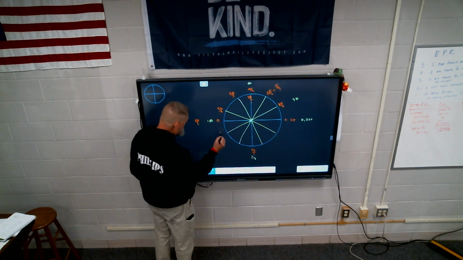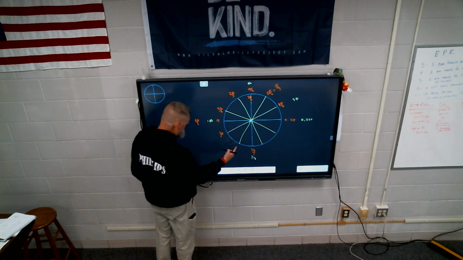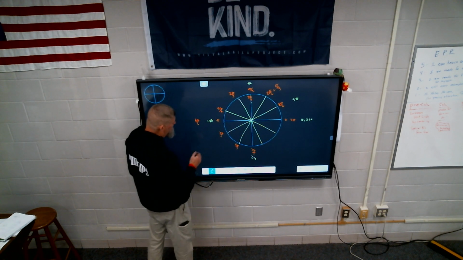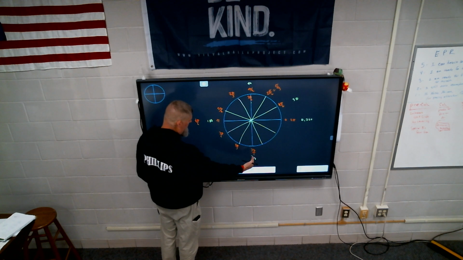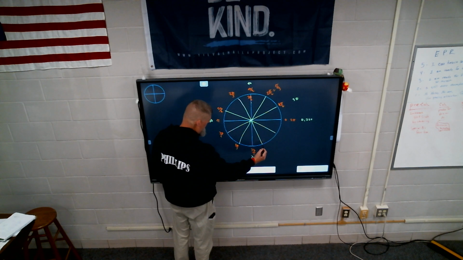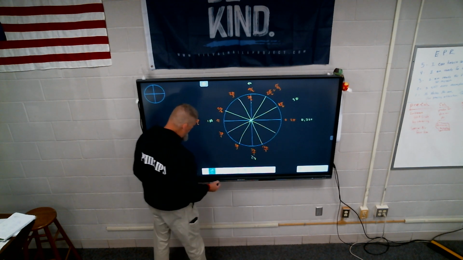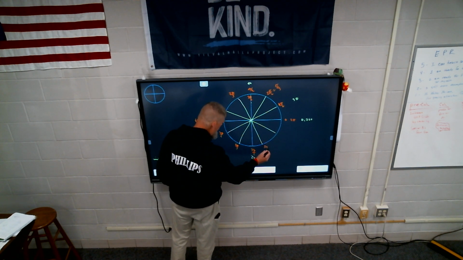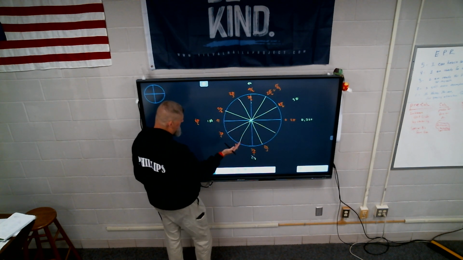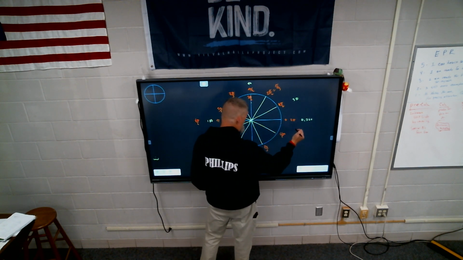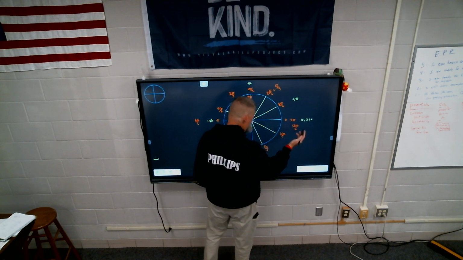Okay, so we said this was gonna be 7/6. What's this one here? 8 pi over 6, and then we have to reduce it. To what? 2 divided by that 4, and 2, that's 4/3. 4 pi over 3. Okay, so we had 7/6, 8/6, 9/6, which reduces to 3 over 2. And this one is gonna be 10/6. 10 pi over 6. And what does 10/6 reduce to? To 5/3. Yep. 5 pi over 3. So we have 7/6, 8/6, 9/6, 10/6, 11/6. 11 pi over 6, 12 pi over 6, which reduces to 2 pi.